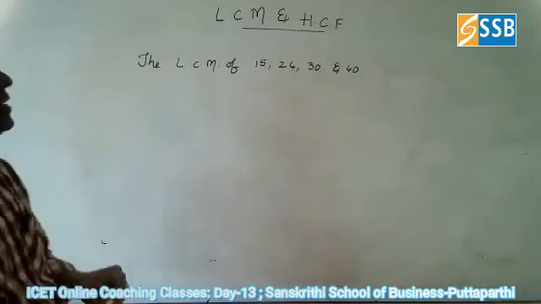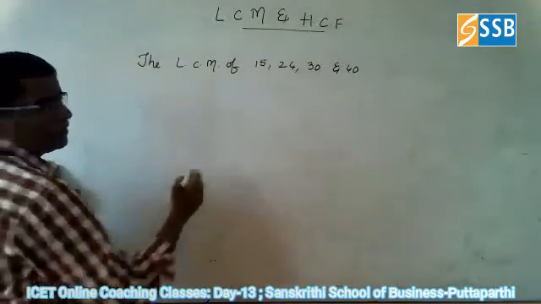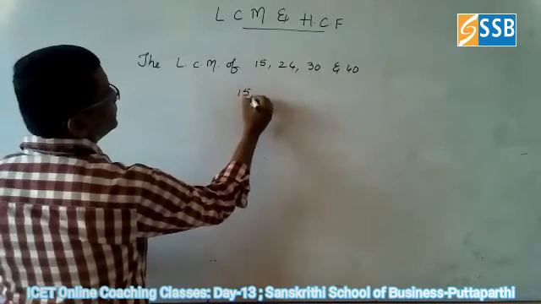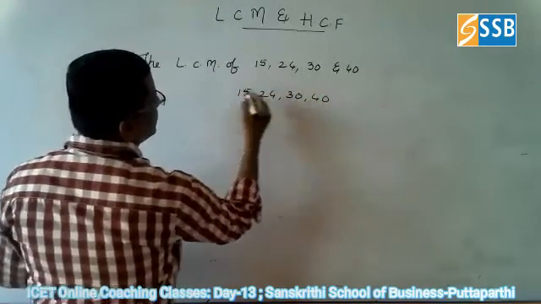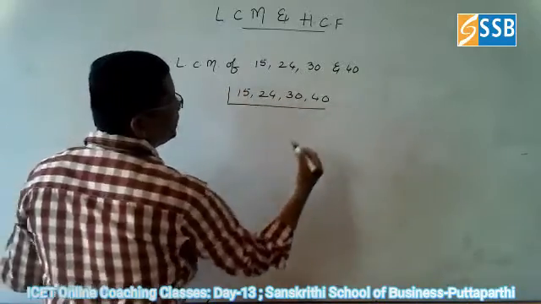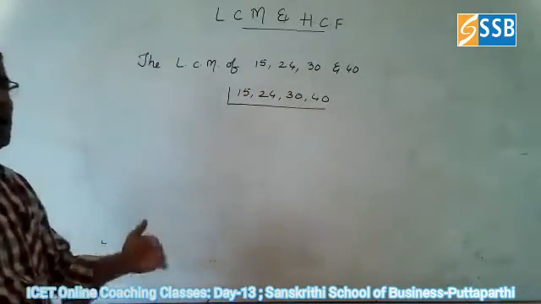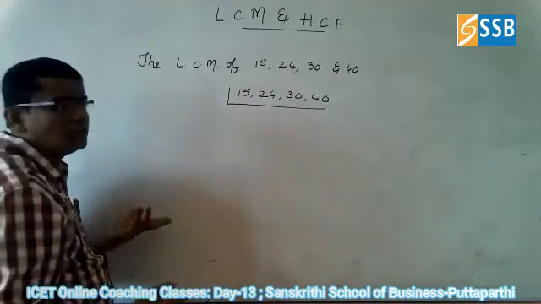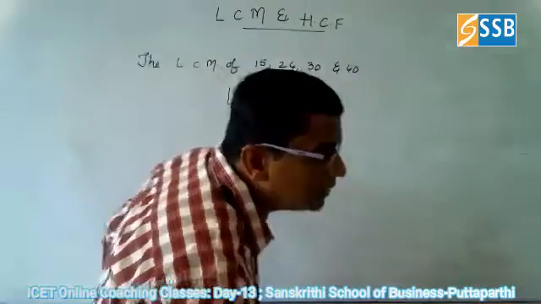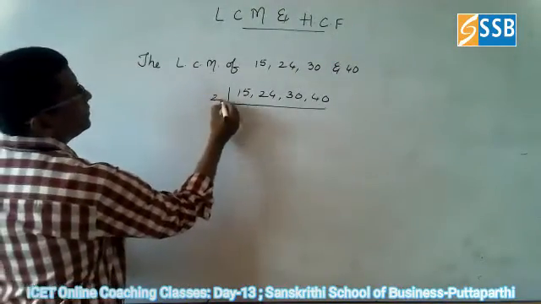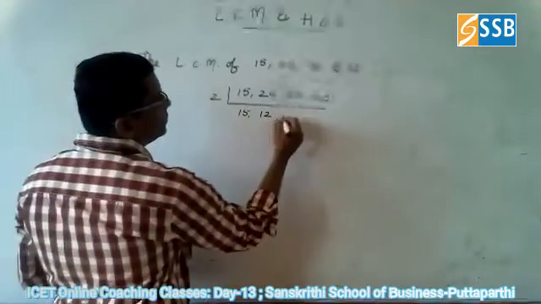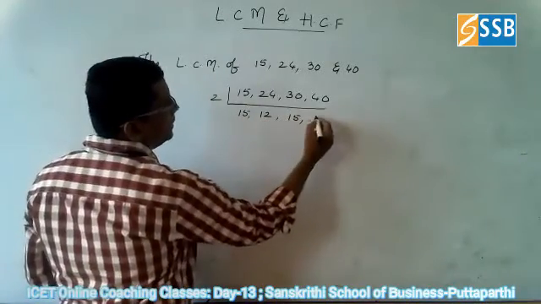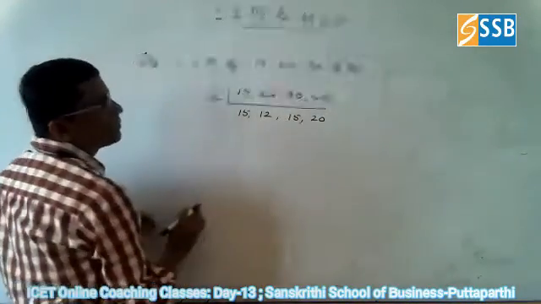For 4 numbers, you can directly go for LCM. 15, 24, 30, 40. Whatever it may be, you can go for small numbers in division. So go for dividing with 2 first. 15 you keep like this, 12, 15, 20.